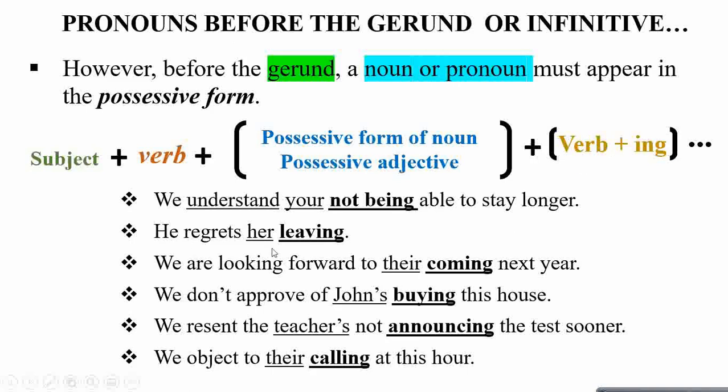He regrets her leaving. Now this her is a possessive form and this is gerund form of verb. We are looking forward to their coming next year. Now this their is a possessive form, this followed by a gerund form of verb. We don't approve of John's buying this house. Now this John's is a possessive form followed by a gerund form of verb. We resent the teachers not announcing the test sooner, right?